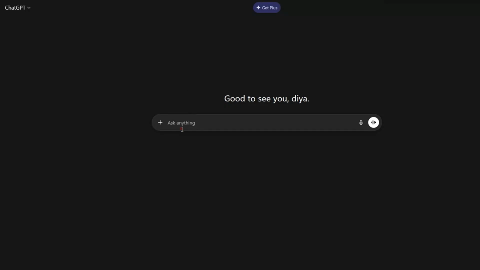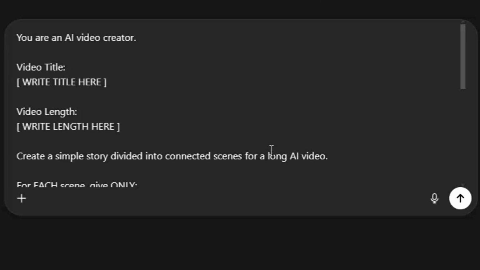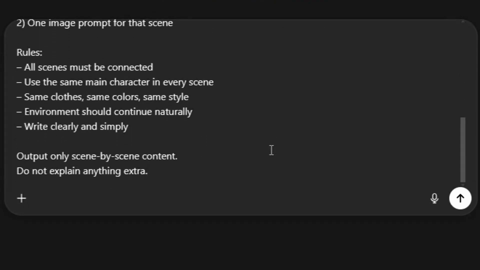So let's get started. First of all, we'll give this prompt to GPT. Using this master prompt, you only need to enter your video title and the desired length, and it will create a complete, ready-to-use workflow for you. Based on your title, it will generate a simple and clear story that is divided scene by scene and stays logically connected. For each scene, you will also get a short narration line that you can directly use for voiceover.